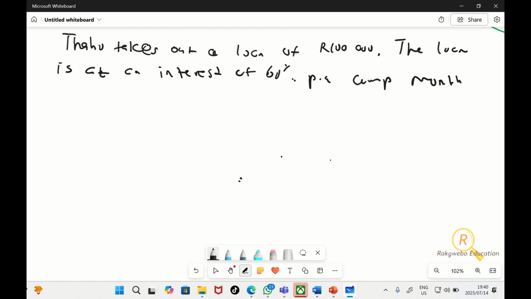The reason I put 60%, such a large number, was just to make the calculations easy for us. Or let's make it 6%. That's fine. Let me not make it complicated. The loan is at an interest of 6% per annum, compounded monthly.